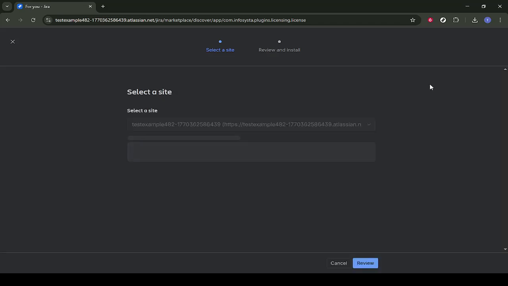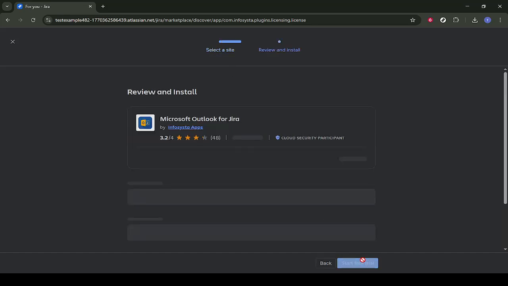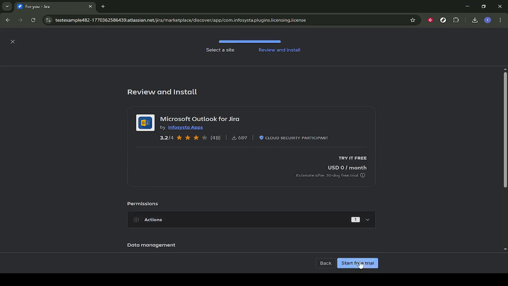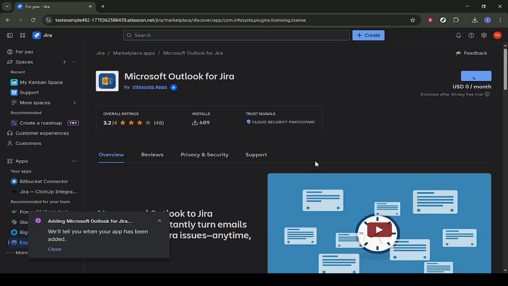After the installation completes, Jira will typically refresh or redirect you to a configuration or overview page for the new app. On this screen, you'll see a Review or Manage option. Click on the highlighted Review button. This is where you can double-check that the integration has been added correctly, see its status, and access any setup instructions or links you might need to finalize the connection from the Outlook side.